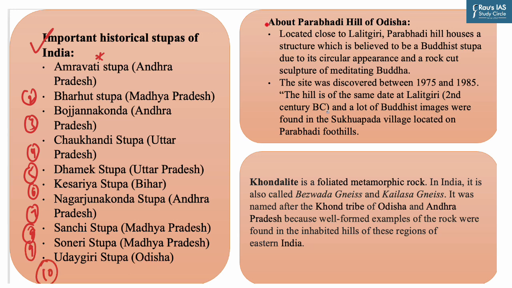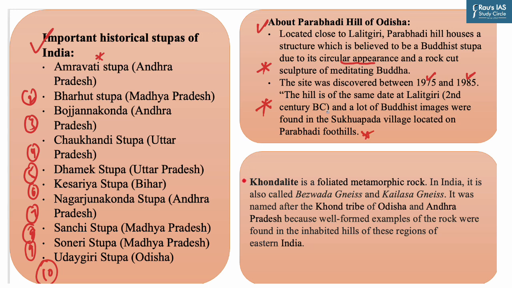Now let us look into some details and facts related to Parabhadi Hill where this excavation has been done. It is located close to Lalitgiri. It houses a structure which is believed to be a Buddhist stupa due to its circular appearance and a rock-cut sculpture of meditating Buddha. The site was discovered between 1975 and 1985. The hill is of the same date as Lalitgiri, that is 2nd century BC. And a lot of Buddhist images were found in the Sukhuapada village located on Parabhadi foothills.